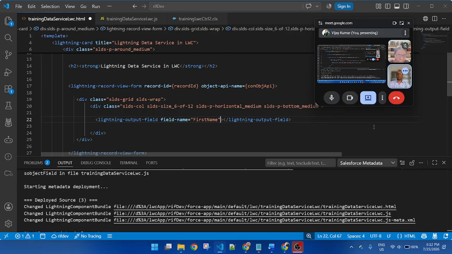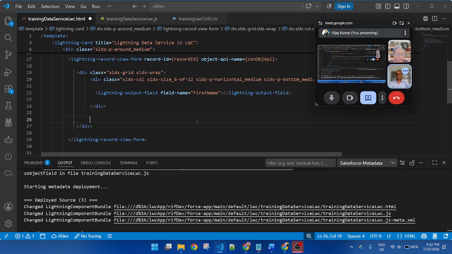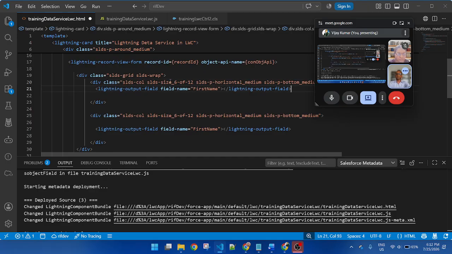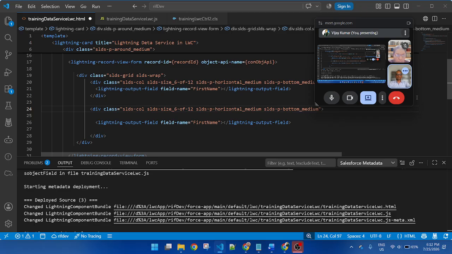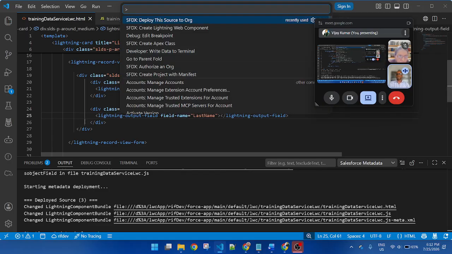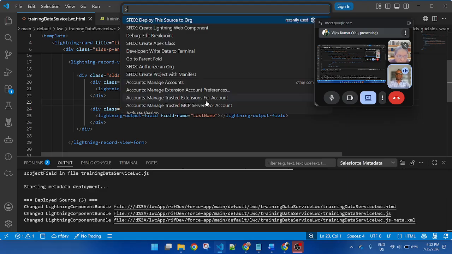Now copy, paste. This is the last name. Okay, so now let me save and deploy the code. First let me check two fields, then later we will add other fields.